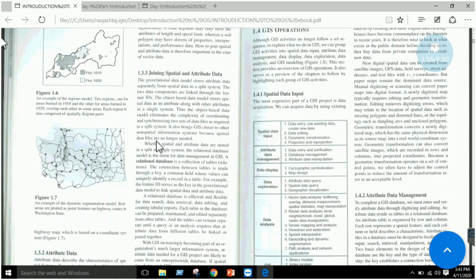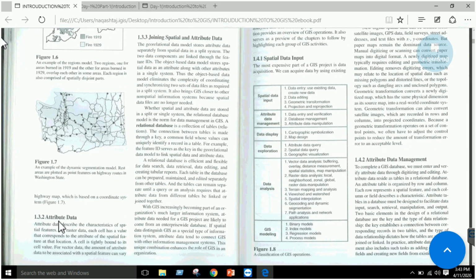Now the next thing is our attribute data. For every data you capture, you have a location of that data, and you have some attributes of that data. For example, for a tree, you can capture the tree height and the tree species, and that is what is meant by attribute data. So we have to join the spatial data and the attribute data. Here comes what we have discussed, the object based and the relational databases, right?